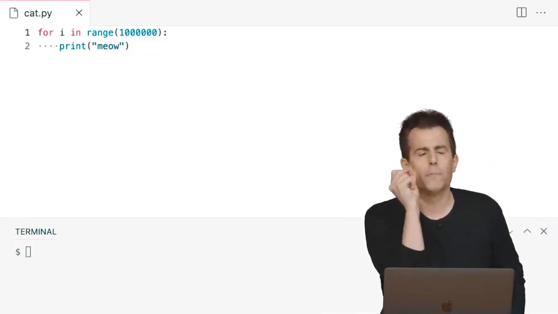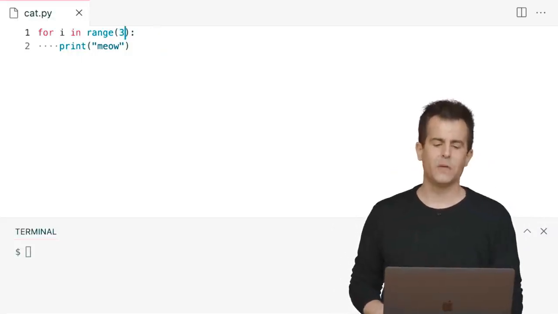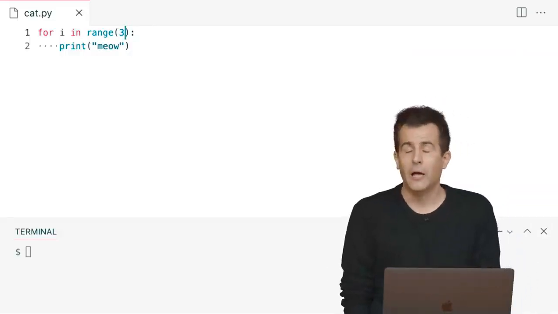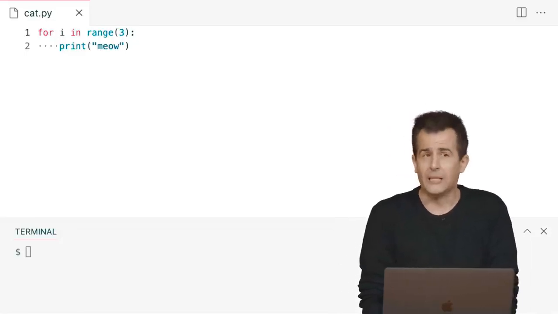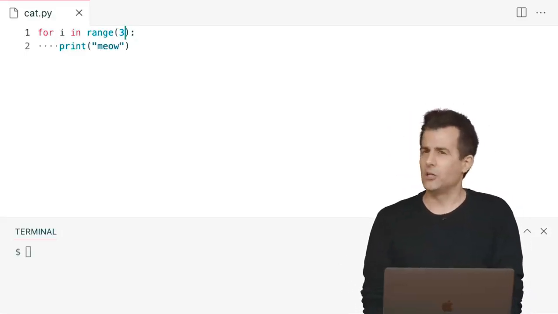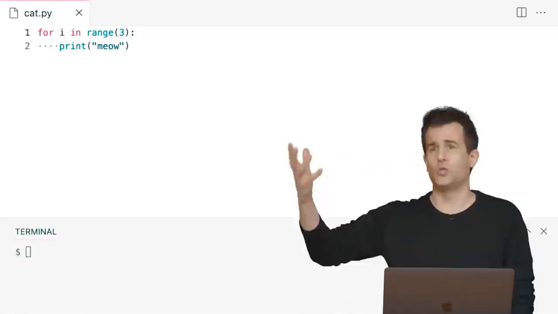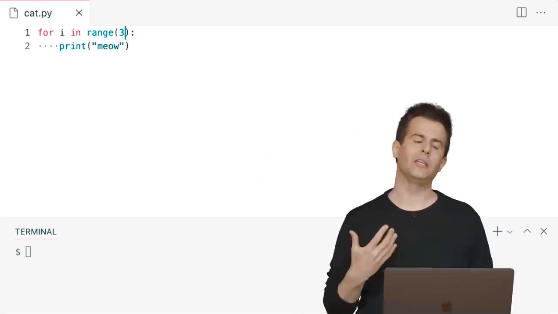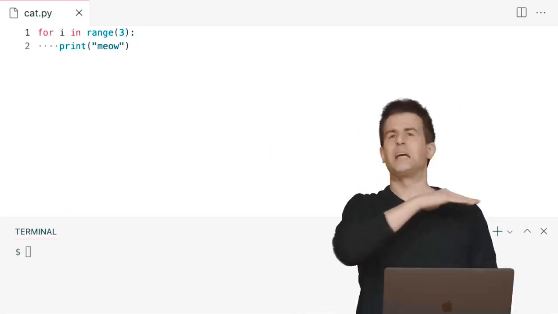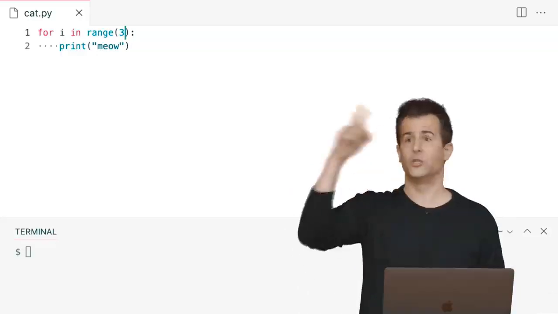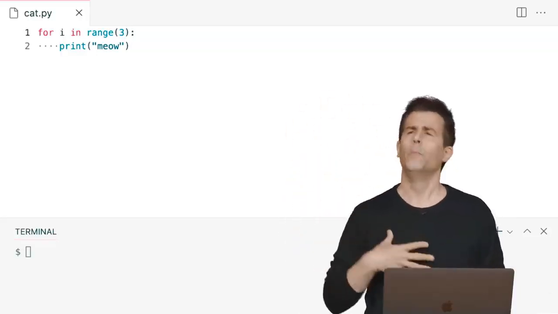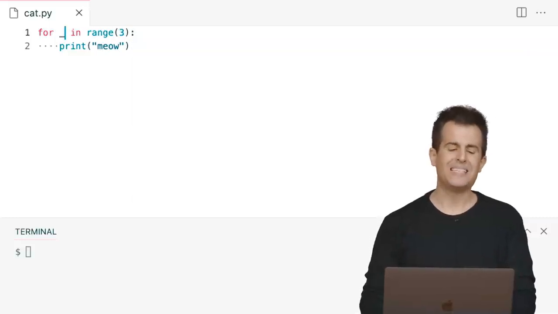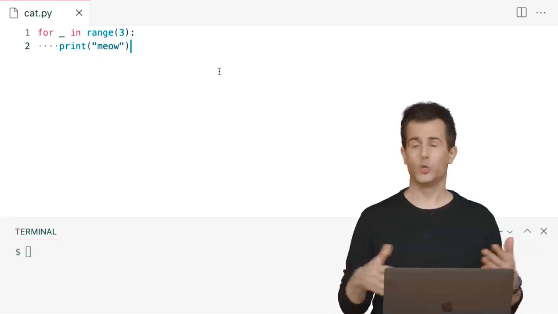There's a minor improvement we can make here, even if we're just meowing 3 times. Notice that even though I'm defining a variable i, I'm not ever using it. It's kind of necessary logically, because Python presumably has to use something for counting, right? It has to know what it's iterating over. But there's this convention in Python where if you need a variable just because the programming feature requires it to do some kind of counting or automatic updating, but you, the human, don't care about its value, a Pythonic improvement here would be to name that variable a single underscore, just because.